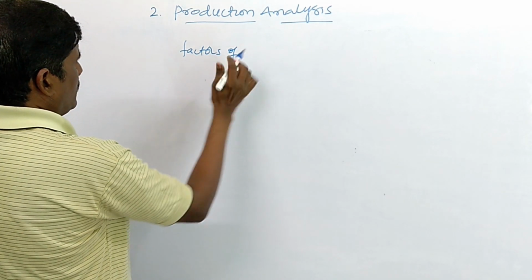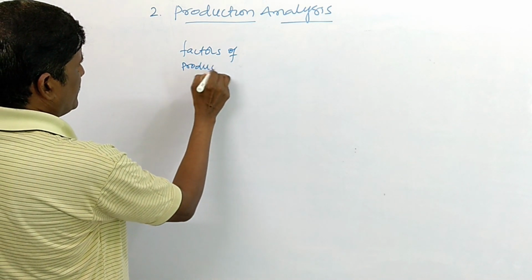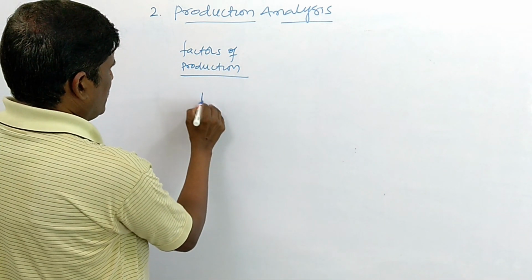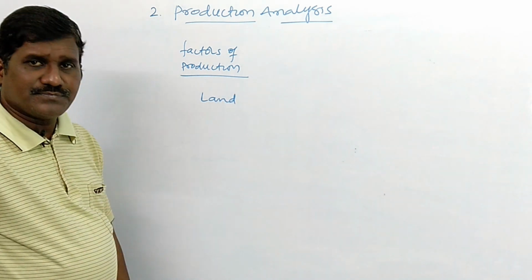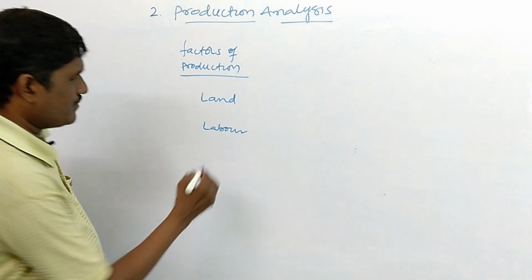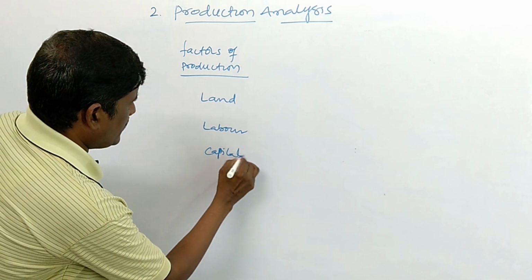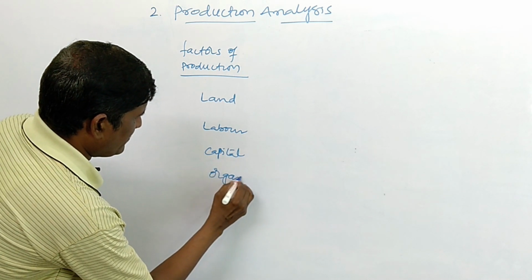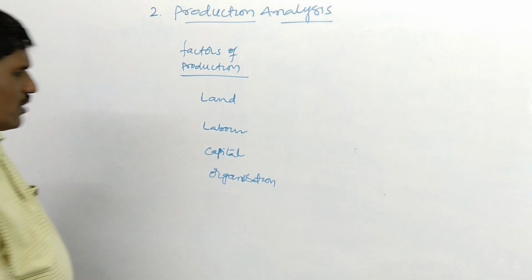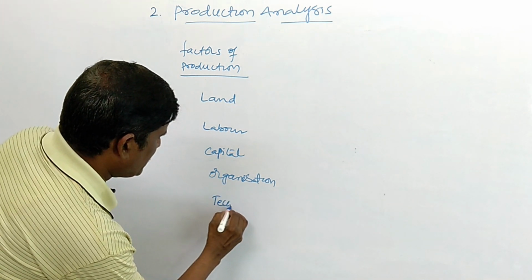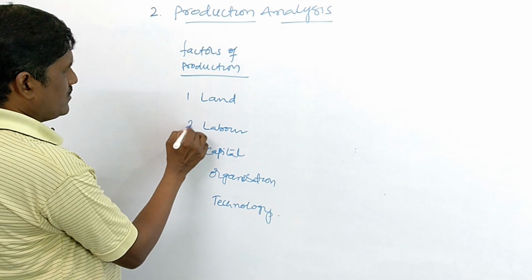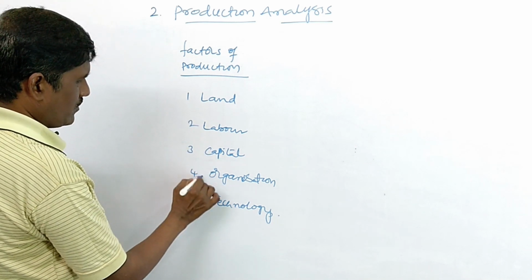Factors of production are, suppose, land, labor, capital, organization, and moreover we can say technology or technical progress.